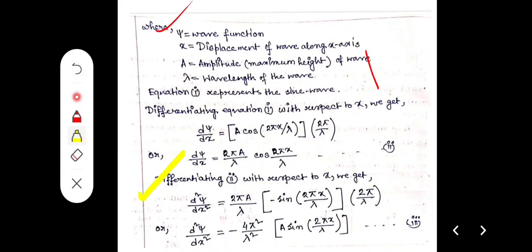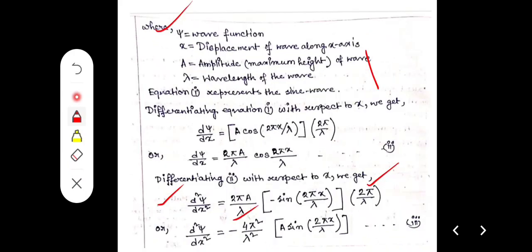Next we differentiate with respect to x again, a double differentiation, d square psi by dx square. Again 2 pi a by lambda comes first, so ultimately we get minus 4 pi square by lambda square, and a again, times sine 2 pi x by lambda, that is minus a sine 2 pi x by lambda.